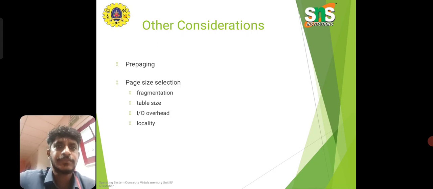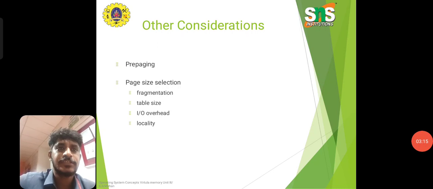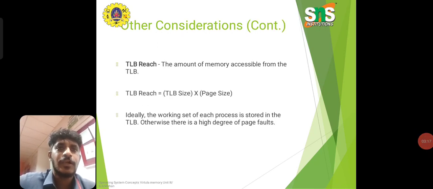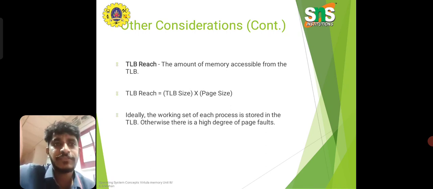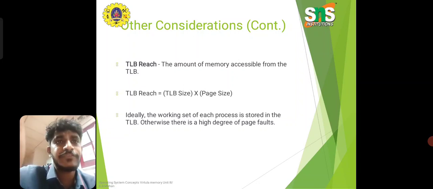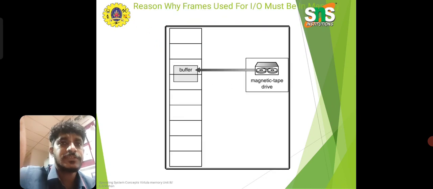Other considerations are prepaging and page size selection, which involves fragmentation, table size, input output overhead, and locality. These are the major things in the other considerations of paging. Also, TLB reach is the ideal working set of each process stored in the TLB. Otherwise, a high degree of page faults will occur. The next thing is increasing the size of the TLB.